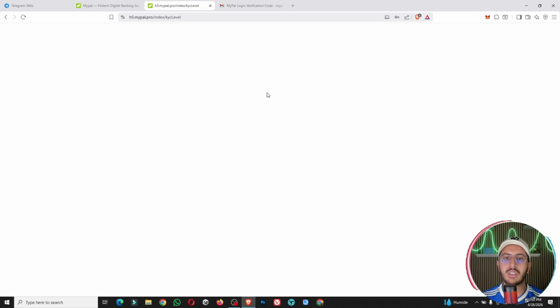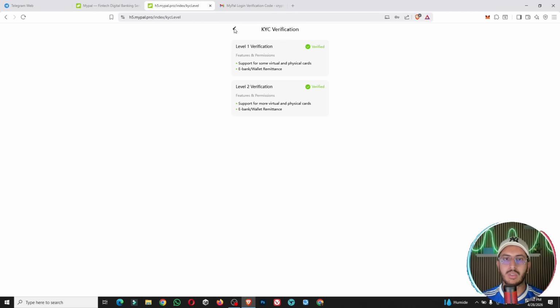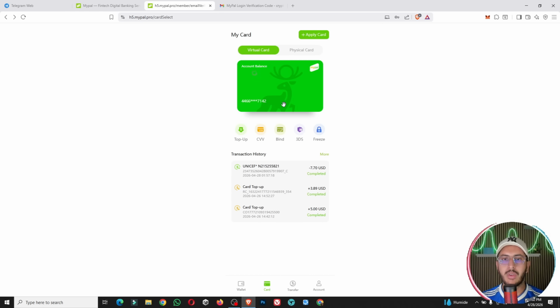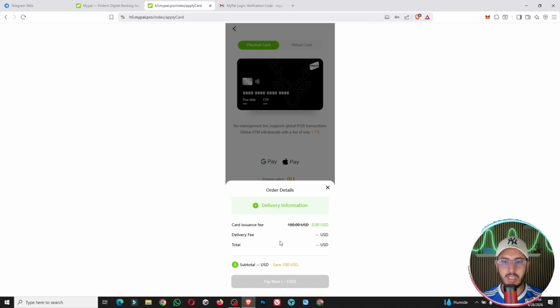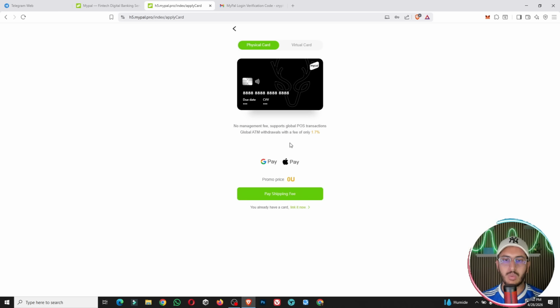First of all, you need to verify your identity, level 1 and level 2. It is so important to get your card. Then you can ask for a card. They have a virtual card and a physical card. The physical card is not yet active, but the virtual card is available. I have my balance now, $1, and I already have my account. So how you can do this: just apply for your card here, and then you can pay with Google Pay or Apple Pay. Then you can check here and pay now with your delivery information, guys. So it is really simple.